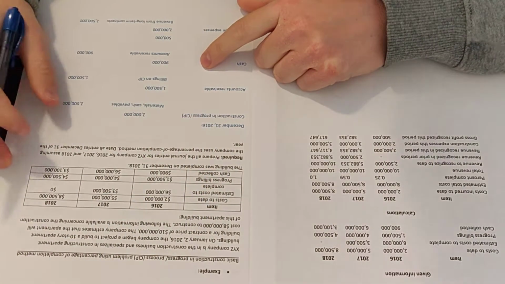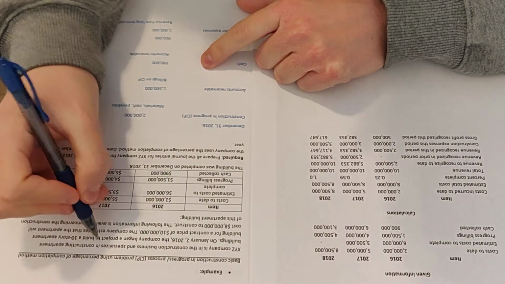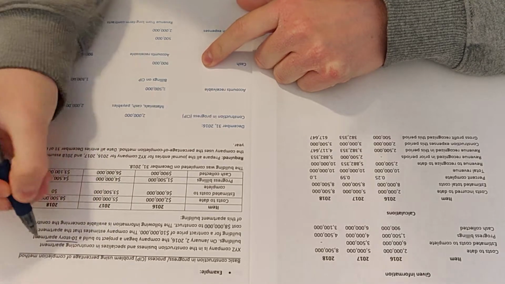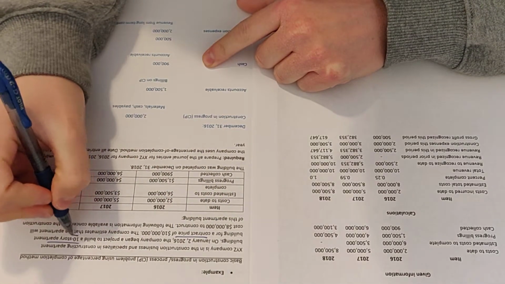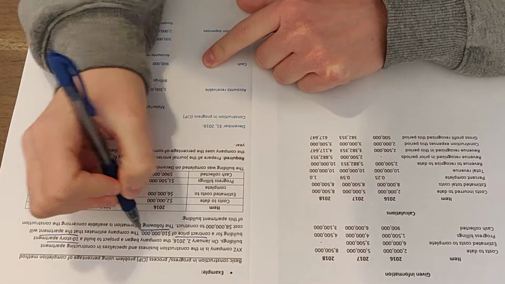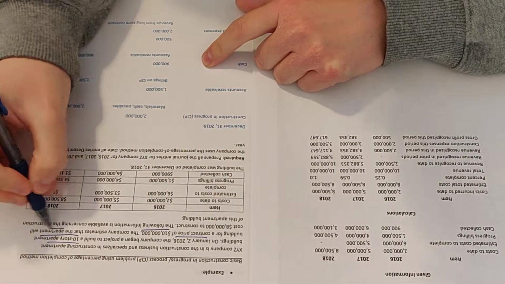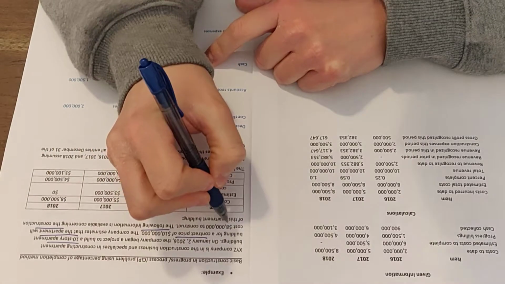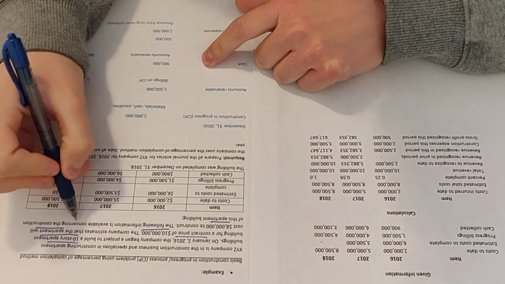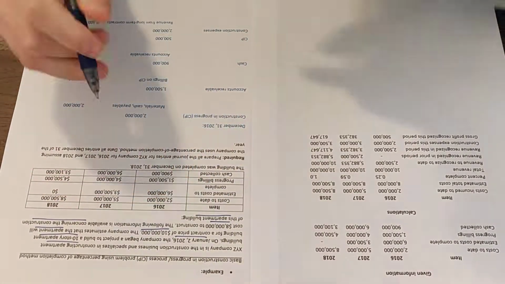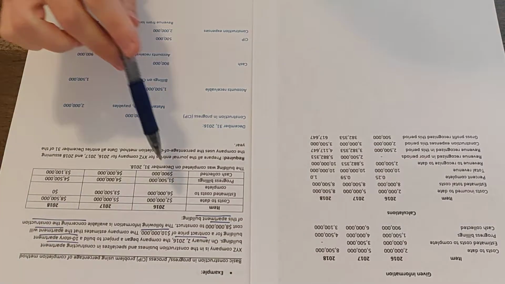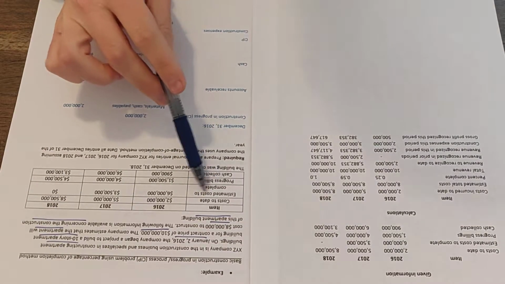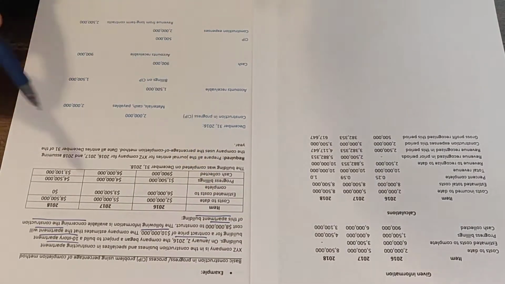XYZ company is in the construction business and specializes in constructing apartment buildings. On January 2nd of 2016, the company began a project to build a 10-story apartment building for a contract price of $10 million. The company estimates that the apartment will cost $8 million to construct, and the following information is available concerning the construction of this apartment building. Okay. Then we're given a bunch of information for 2016, 2017, and 2018. Okay, we're given information about costs incurred, estimated cost to complete, progress, billings, and cash collected.